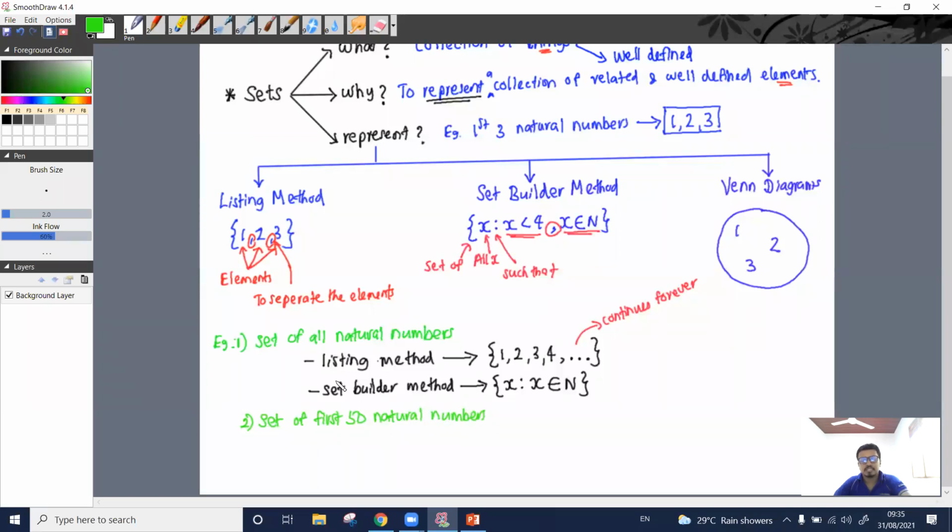How can we represent this set using the listing method? Set of first 50 natural numbers: 1, 2, 3, 4, 5, 6, likewise up to 50. We need to represent this using the listing method. How can we do that?